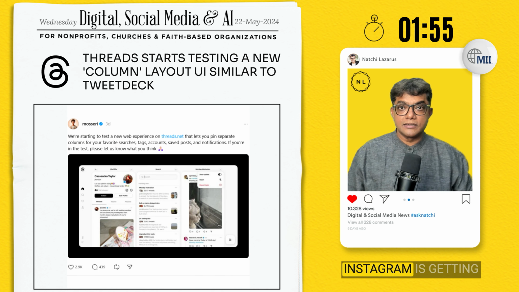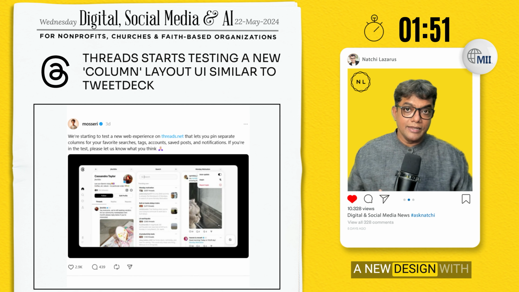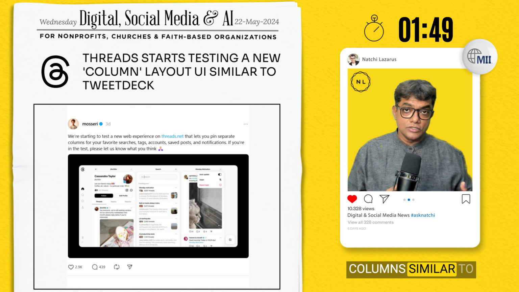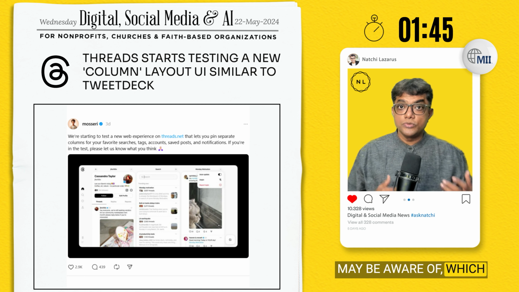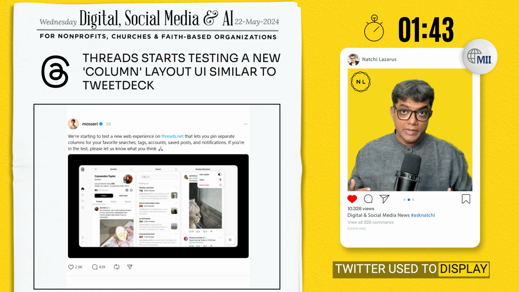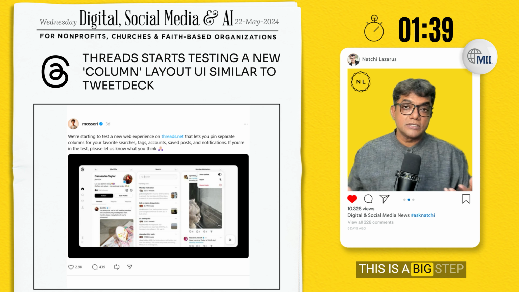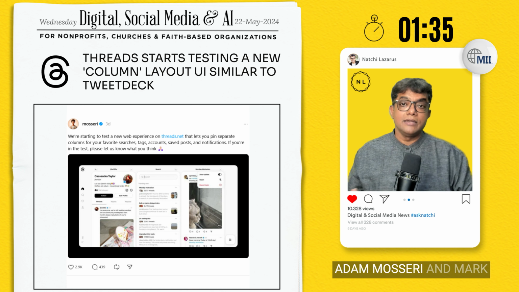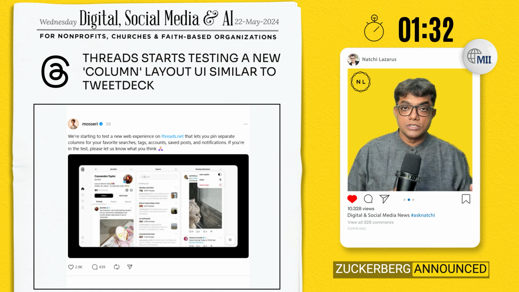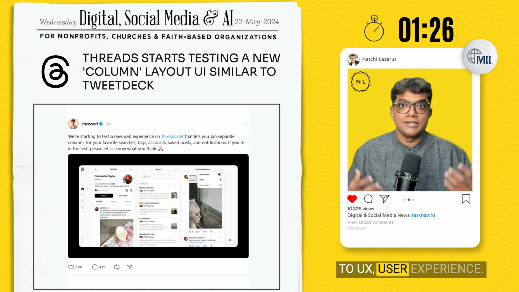The Threads app by Instagram is getting a new user interface, a new design with columns similar to a software called TweetDeck, which you may be aware of, which Twitter used to display various information in column format. This is a big step for Threads. That is why both the CEO, Mosseri, and Mark Zuckerberg announced this information, and they are getting closer to competing with X when it comes to user experience.